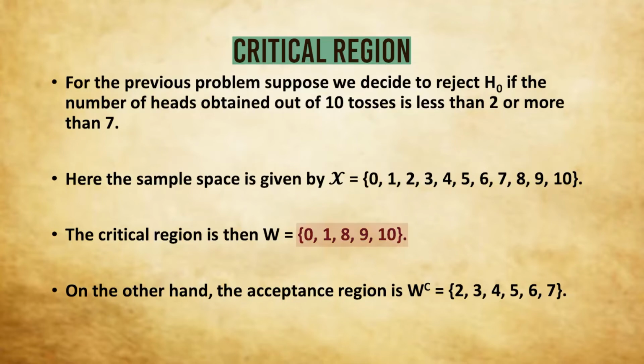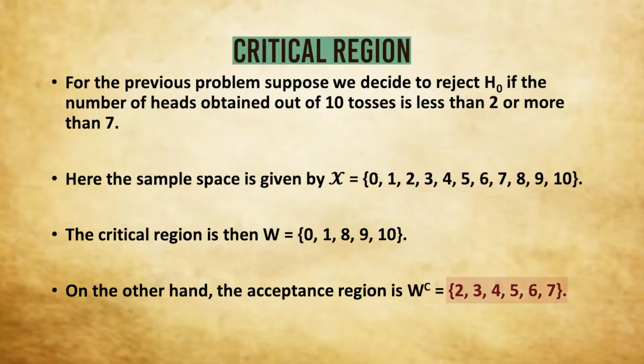So for which values of X are we rejecting H0? For 0, 1 and then 8, 9, 10. The set consisting of these values will be called the critical region and we denote it by W. Now the question arises, for which values are we going to accept the null hypothesis? Obviously for the values 2, 3, 4, 5, 6 and 7. A set consisting of these values will be the acceptance region, and we will denote it by W complement.